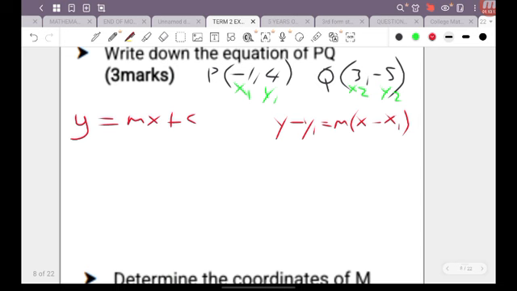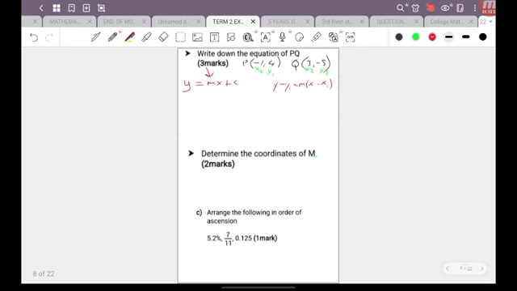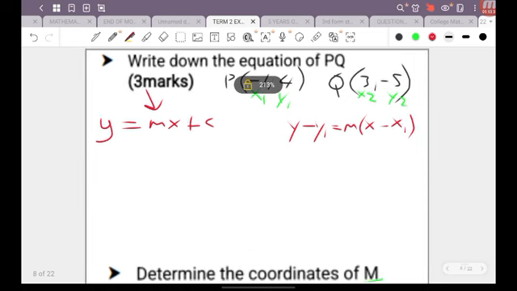Now in this case here, in order for us to find the equation of the line, we are going to need the gradient. Now be very mindful that the question that is down here is not related to the one up here. So don't get it confused and go ahead and use 3/4 as your gradient, because as you can see, this question is a part B. It's a different type of coordinate geometry example. So we're going to go ahead then and find the gradient of the line.